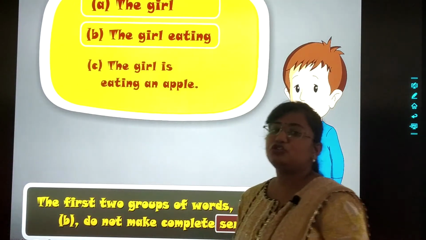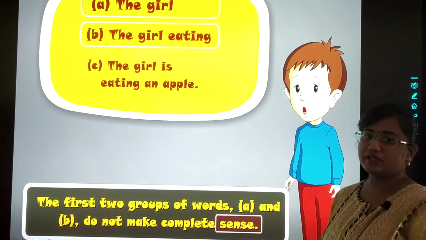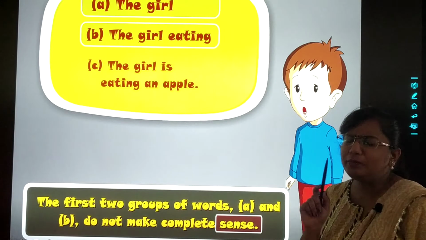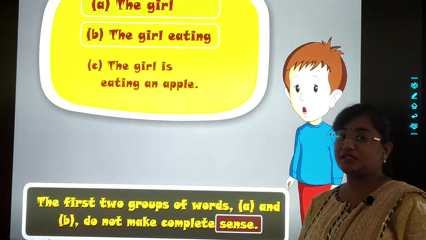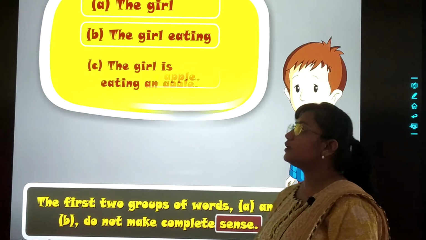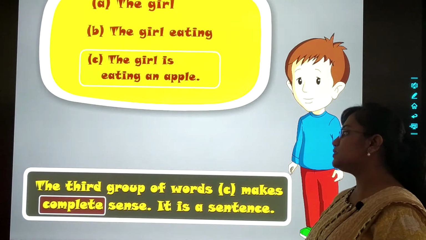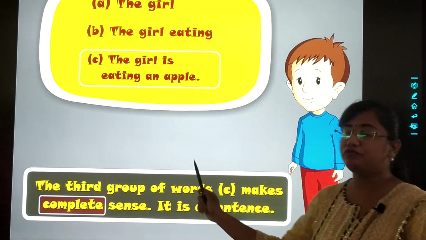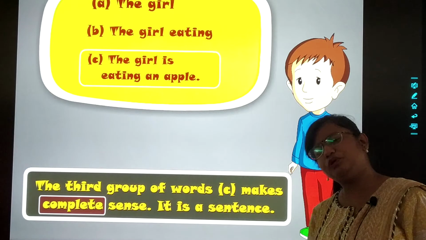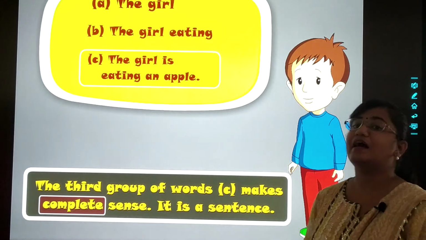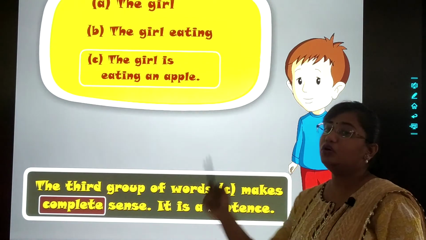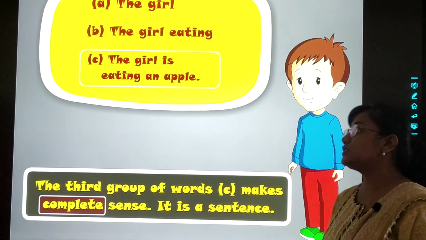The first two groups of words means A and B, they do not make complete sense. उनसे हमें पूरी information नहीं मिल रही. Right? But the third sentence means the third group of words is making a complete sense. उससे हमें पूरी बात पता चल रही है that the girl is eating an apple. So, it is a sentence.